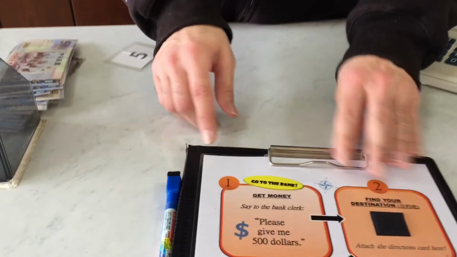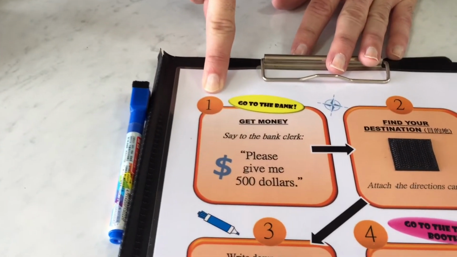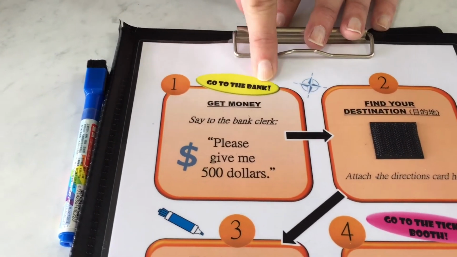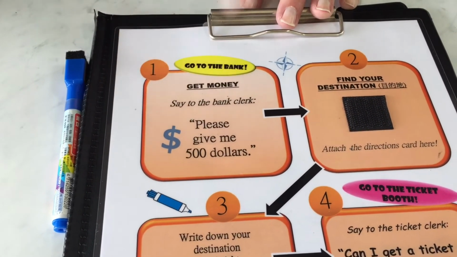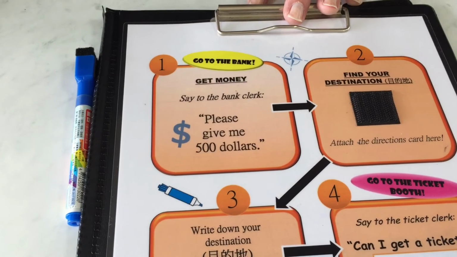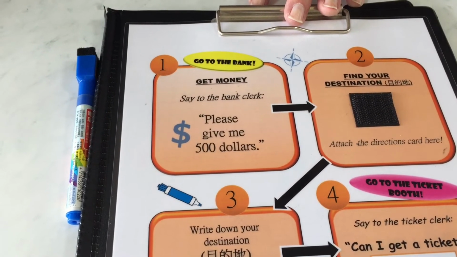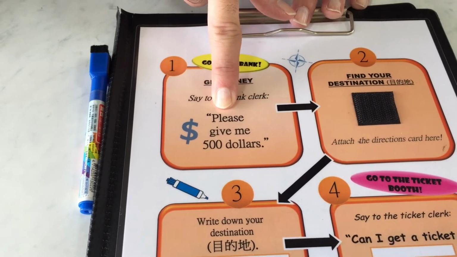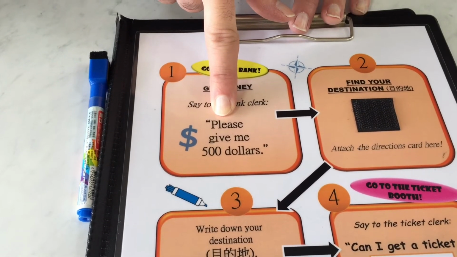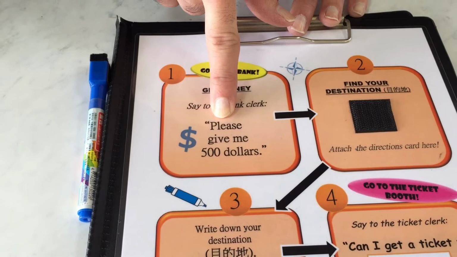Thank you. Okay, so here we are at the bank. You see number 1 says go to the bank. You did that. The bank is where we get money. I am the bank clerk. I ask you, how may I help you? And you, the customer, say this. Please give me $500.